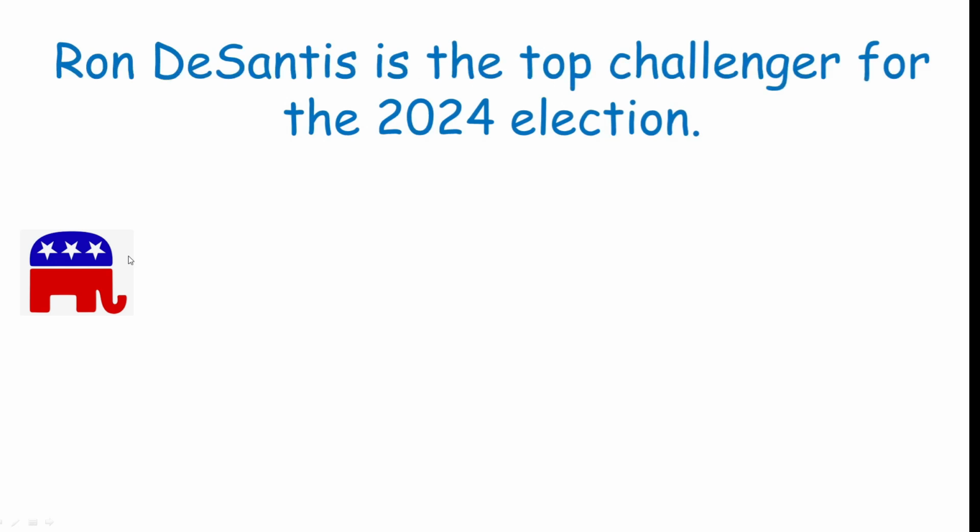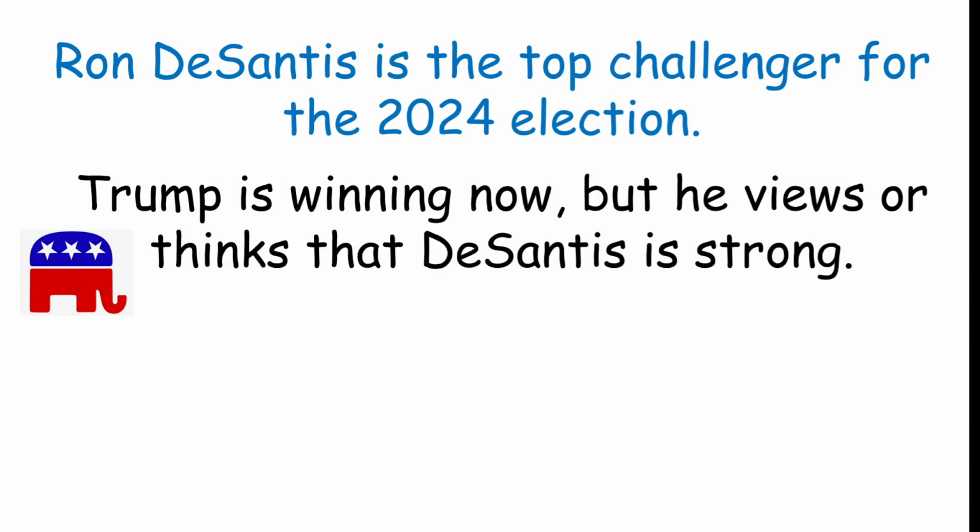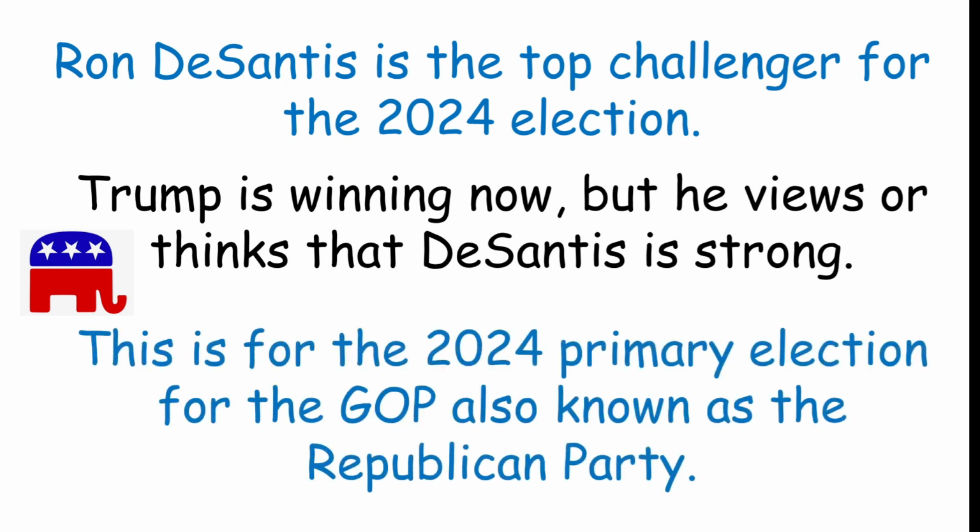So let's look at some examples. So Ron DeSantis is the top challenger for the 2024 election. Trump is winning now, but he views or thinks that DeSantis is strong. This is for the 2024 primary election for the GOP, also known as the Republican Party. So right now they are trying to win the primary, not the big election at the end of 2024.